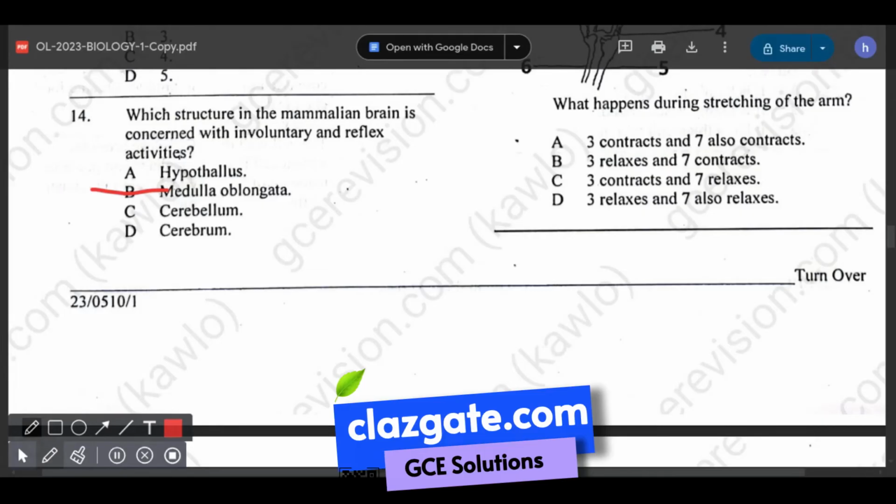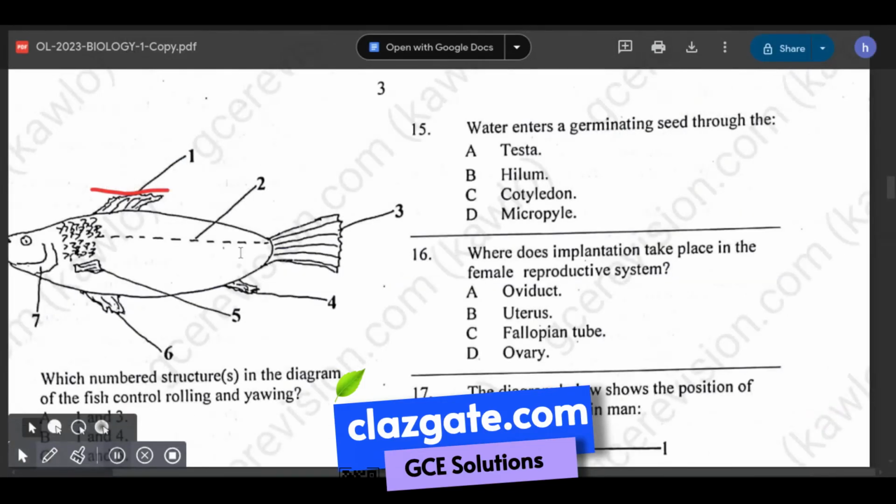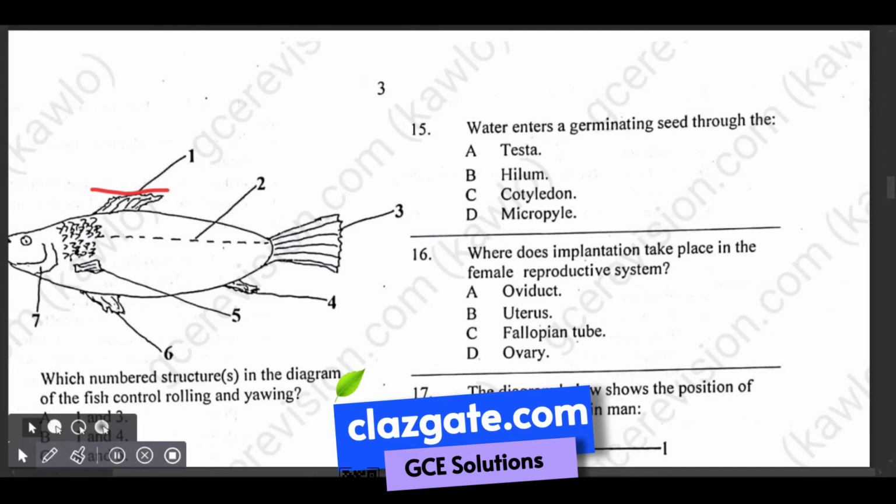And then let's go to question number 15. Question number 15 is asking that water enters a germinating seed through: we have the testa, the hilum, the cotyledon, and the micropyle. As you know, water enters a germinating seed through the micropyle. The micropyle is a small opening in the seed coat that allows water to enter.